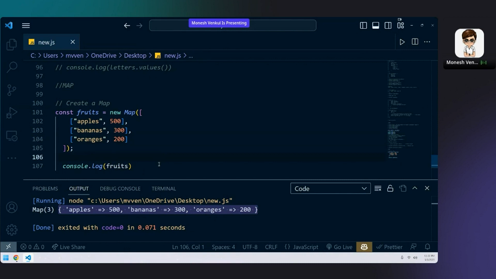Any doubt regarding map? Not hash map. Hash map is different. I'll tell you about hash map some other time. Is map multidimensional? Yeah, it is multidimensional.